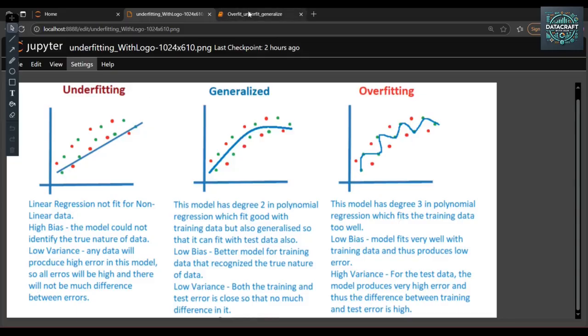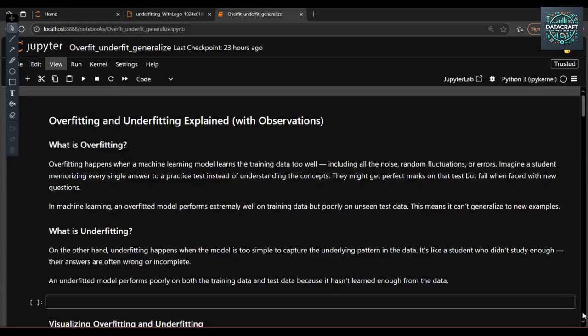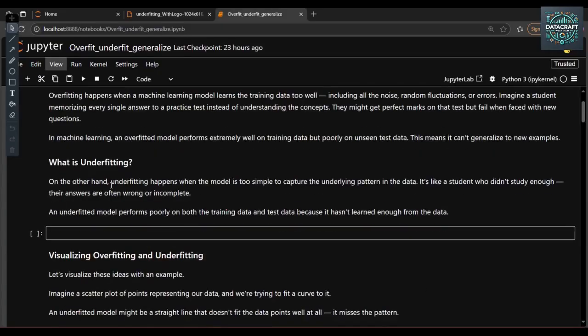Now let's talk about underfitting. Underfitting happens when the model is too simple to capture the underlying pattern in the data. It's like a student who did not study enough and whose answers were wrong or incomplete. An underfitted model performs poorly on both training data and test data because it has not learned enough from the data. So what is the meaning of this? That means the model fails to perform with the training dataset and also fails to perform with the testing dataset.